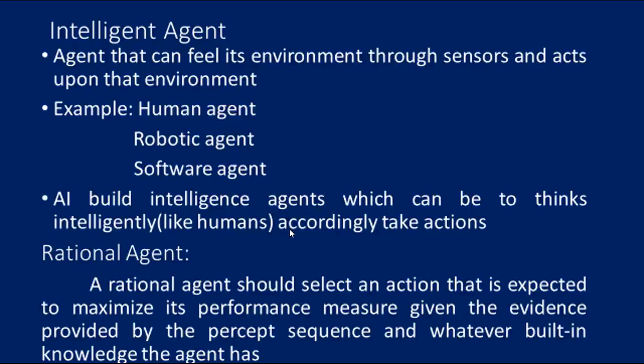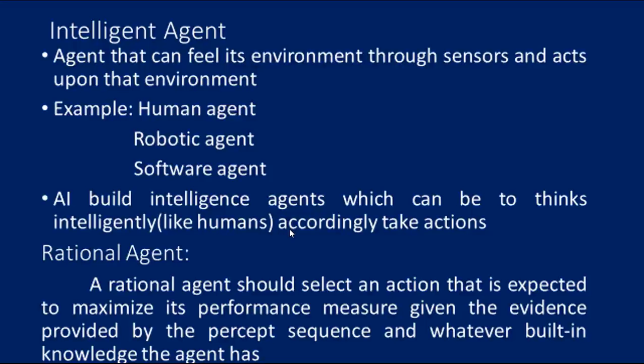Whereas rational means selecting an action that should maximize the performance measure rather than merely achieving a goal. That is what the rational agent is mainly keen about. Every agent is going to achieve a goal, but a rational agent should not only achieve a goal, it should also maximize the performance measure, given the evidence provided by the percept sequence and whatever built-in knowledge the particular agent has. It has to maintain that, and its goal is to maximize the performance measure.